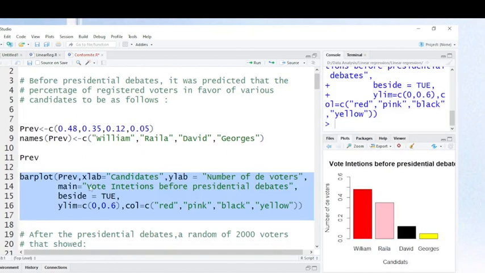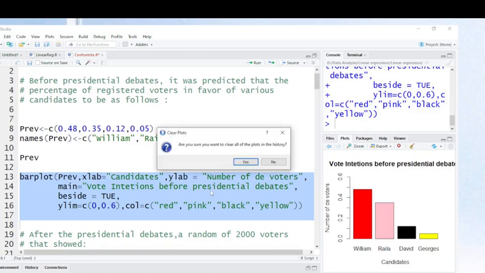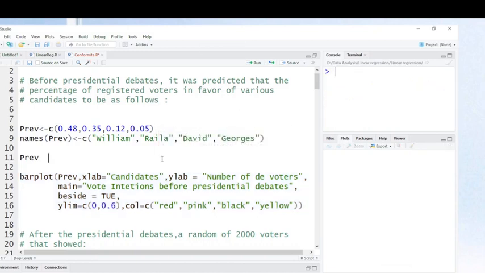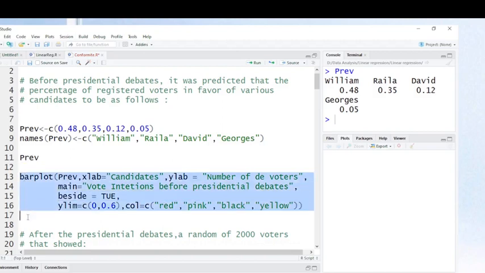Let's visualize these results. After showing this recording, let's plot the predictions.